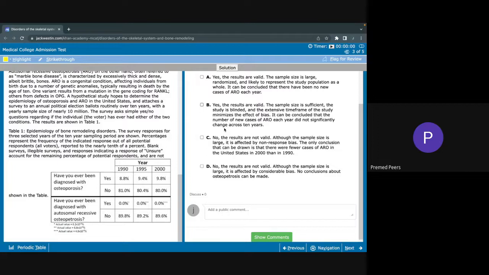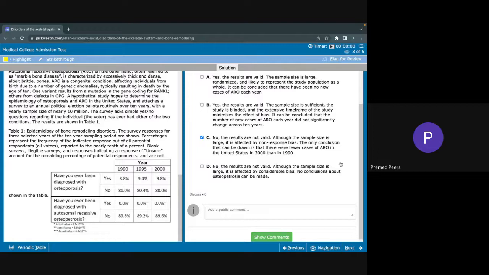So it comes down to another factor. So what is different between these two? The only conclusion that can be drawn is that there are fewer cases of ARO in the United States in 2000 than 1990, or that no conclusions about osteopetrosis can be made.